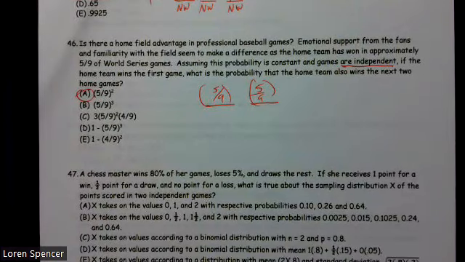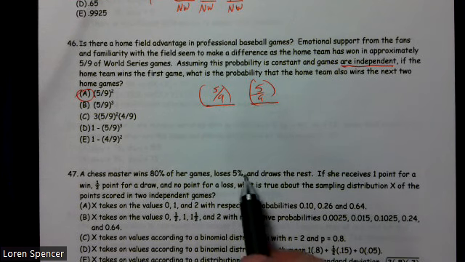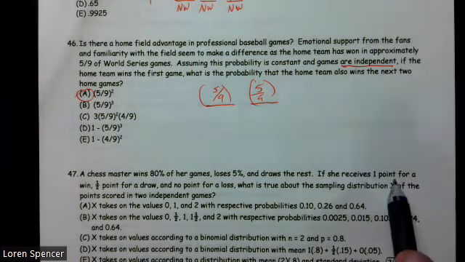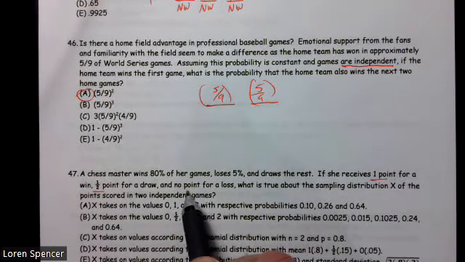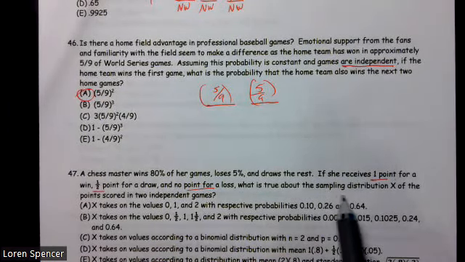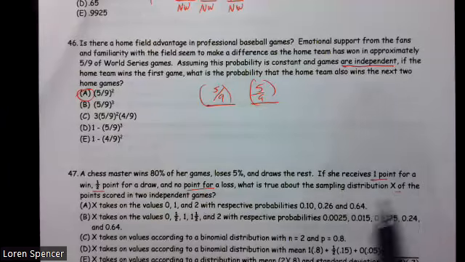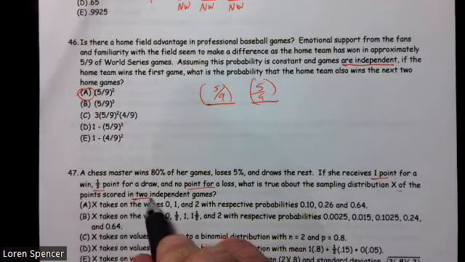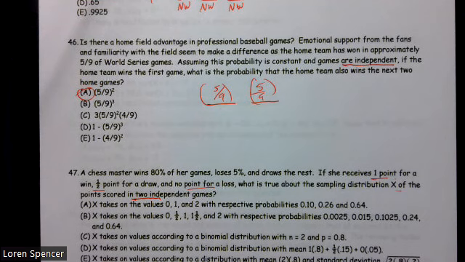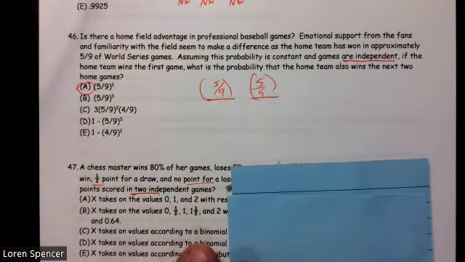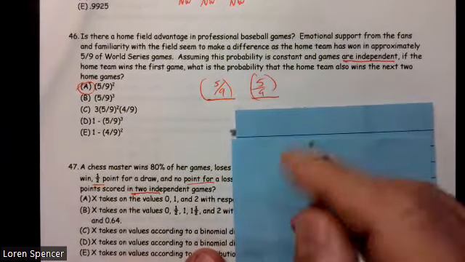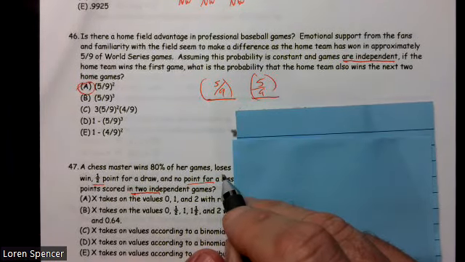All right, number 47. A chess master wins 80% of her games, loses 5%, and draws the rest. If she receives 1 point for a win, half point for a draw, and no point for a loss, what's the sampling distribution of X, the points scored in 2 independent games? Anytime you do something twice, it really is helpful to set up a sample space. And this is a complicated one, to be honest with you.